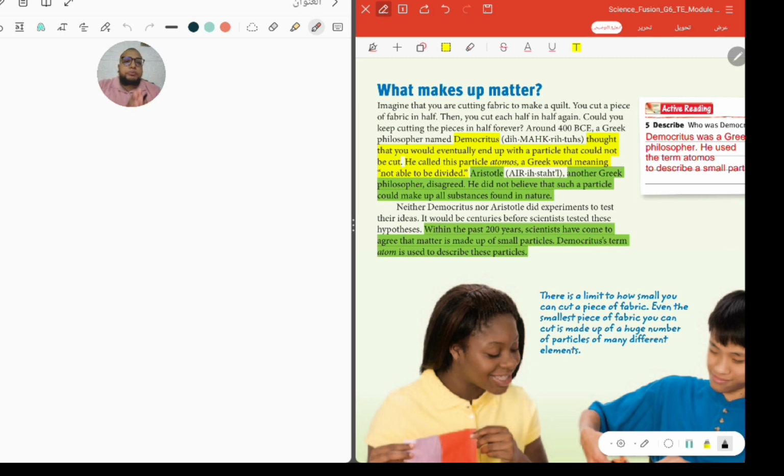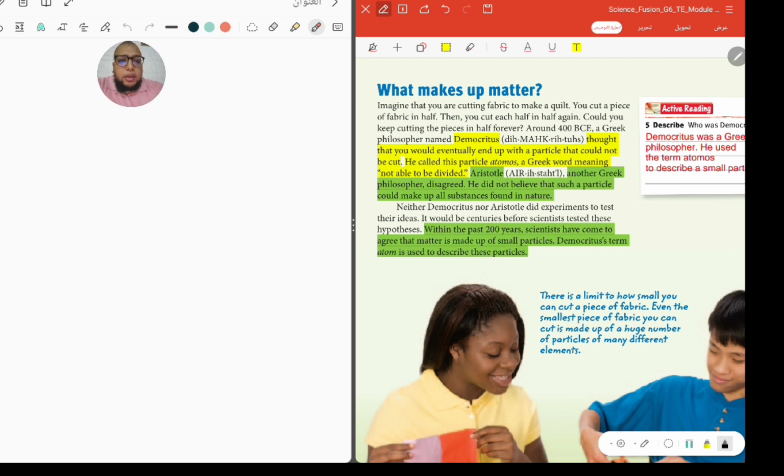That means he thought that matter in our world, we can divide it until we reach a very tiny substance. We can't divide it more than that, okay? And he called it atomos, and that is the source of our name today, the atom.